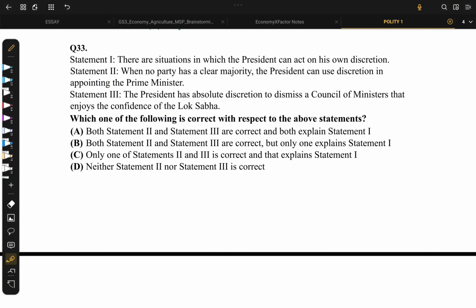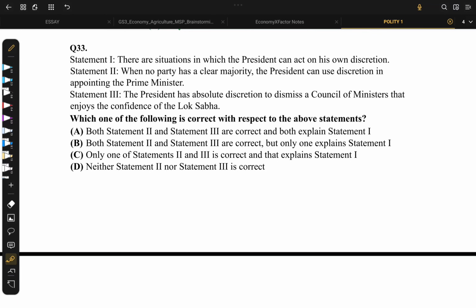Question number 33. They have given 3 statements here. The first is a statement, and 2 and 3 we should analyze them and arrive at answer. Statement 1 says that there are situations in which president can act on his own discretion. It's a proper statement. Then statement 2 says that when no party has a clear majority, president can use discretion in appointing the PM. As in many conditions in our Indian history after independence, we have seen a few instances of this.